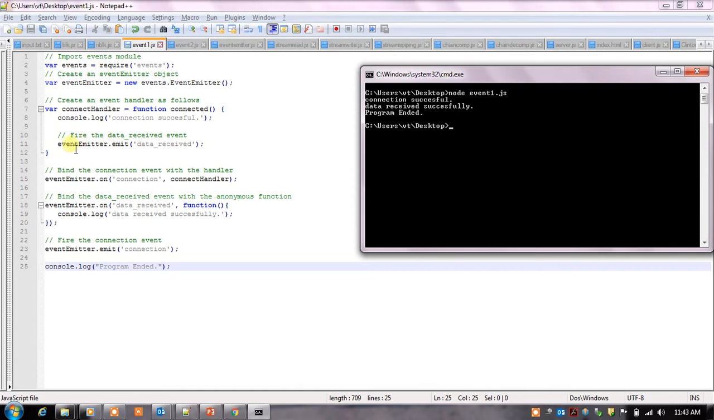Then next, in the same function, data received event is emitted. The data received event is associated with this anonymous function. The anonymous function contains data received successfully. Hence, this statement is also printed onto the console.